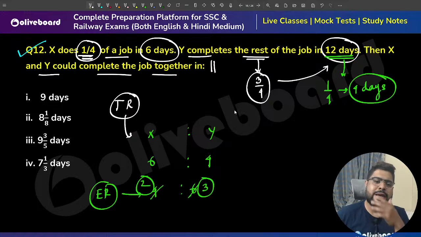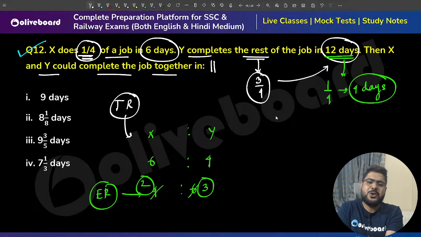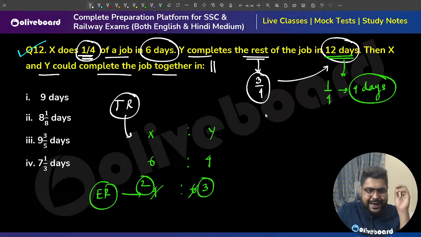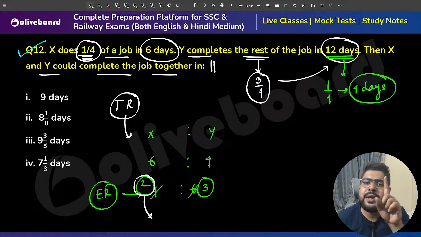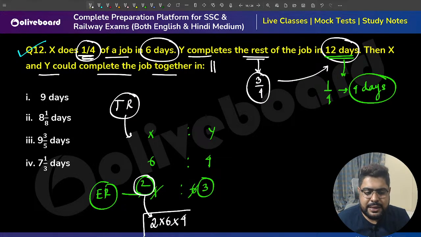It is 2:3, sir. Now I need to figure out the total work. I am taking X. X is doing 2 units every day. So for 1/4 he takes 6 days. So in 6 days he does 2 into 6, 12 units. So this is only 1/4. So the total will be this into 4.